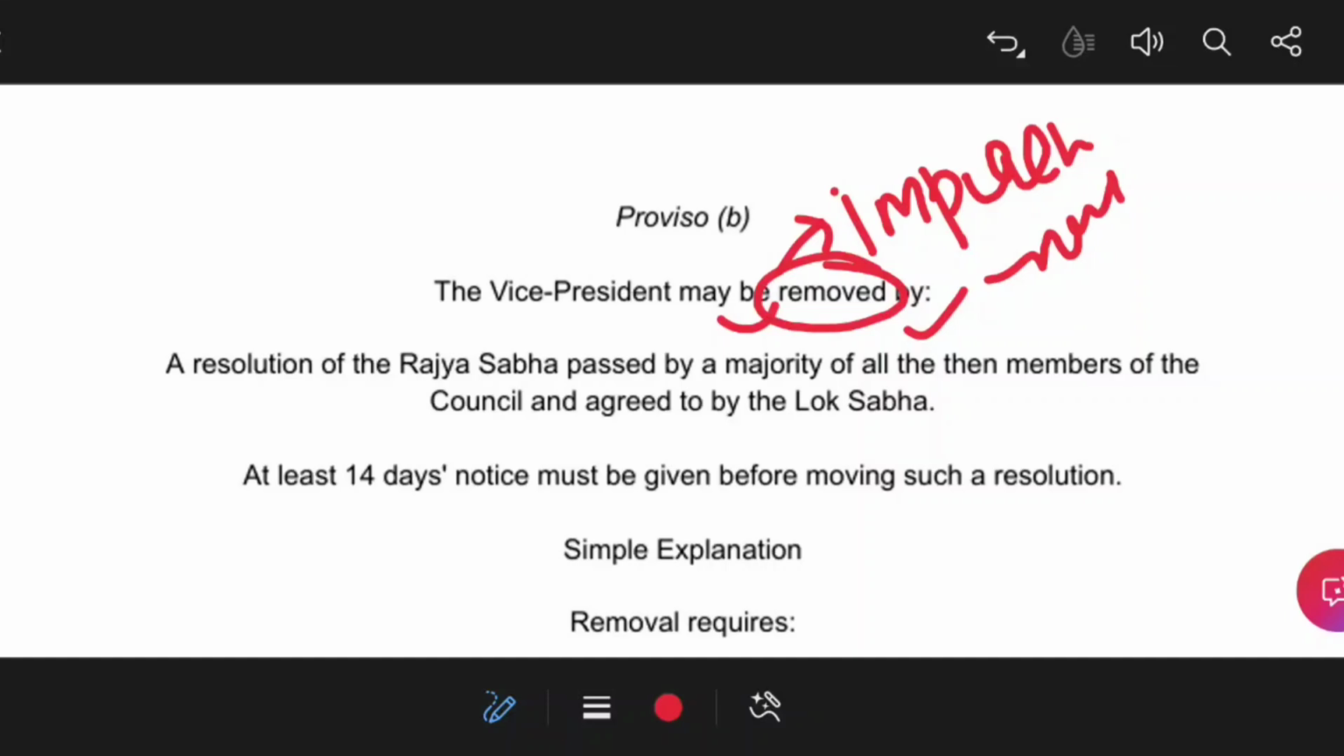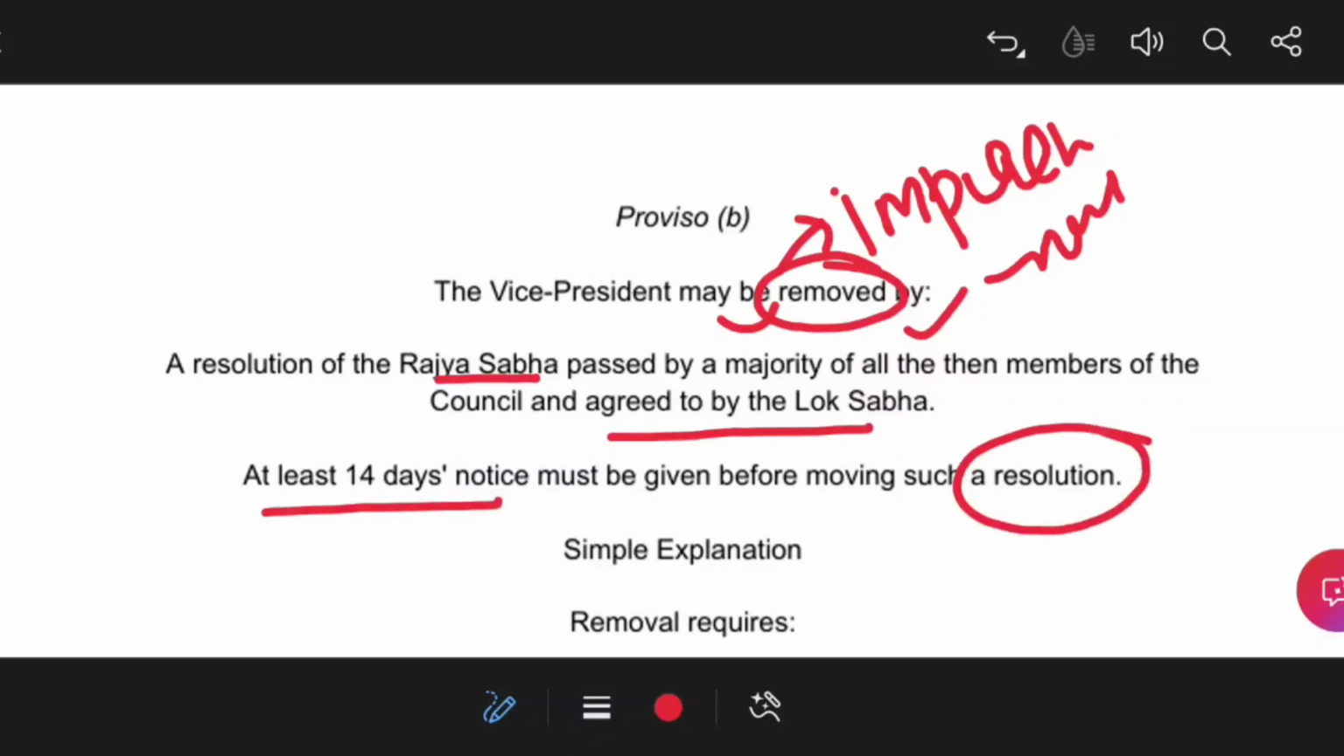Okay, so one important thing: the resolution for the removal of the Vice President should be moved in Rajya Sabha only, and Lok Sabha will agree upon it. Okay, so at least 14 days notice must be given before moving such a resolution. Okay, that is also true in the case of the President. So the resolution should be moved only in the Rajya Sabha, not in the Lok Sabha.